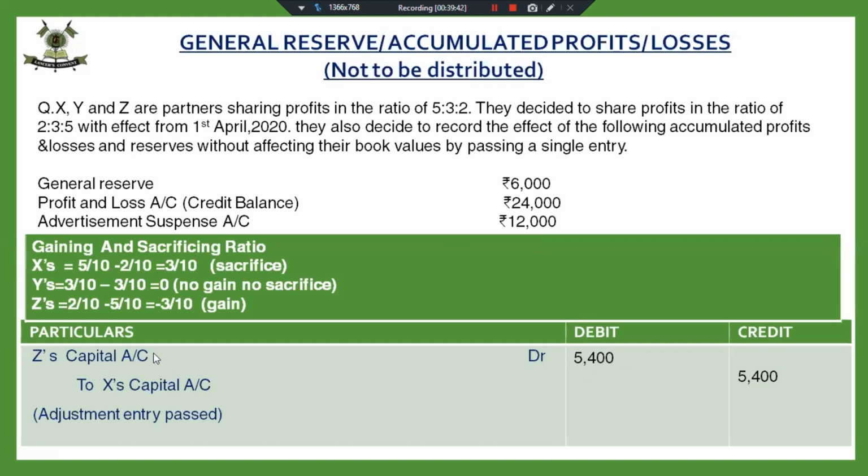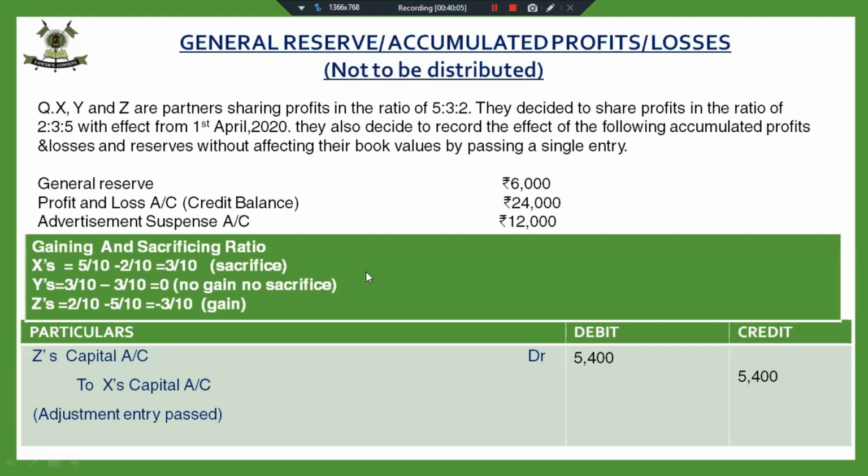And the gaining partner has been compensated. Z was the gaining partner. Z has been compensated for 3/10 of the share. That is the net amount. And these reserves and losses will keep appearing in the new balance sheet as they are.